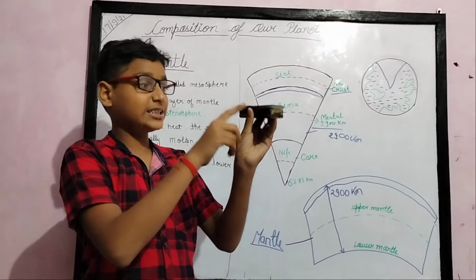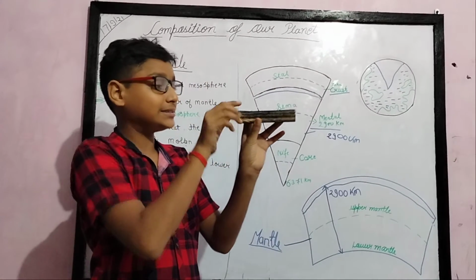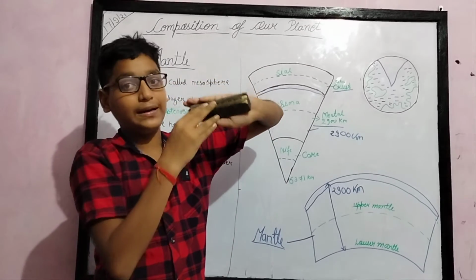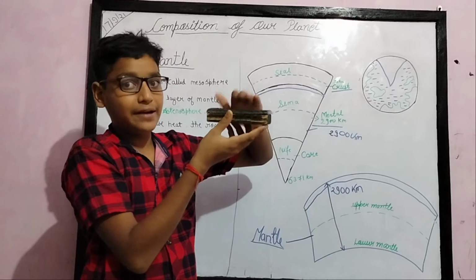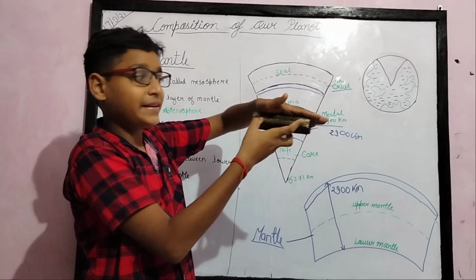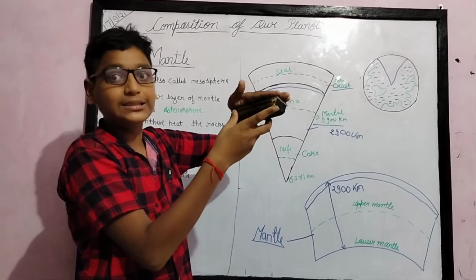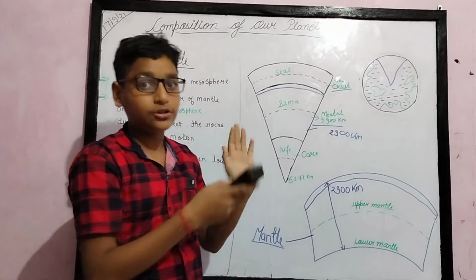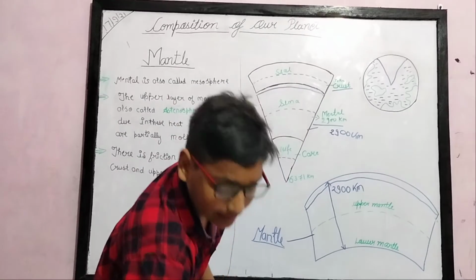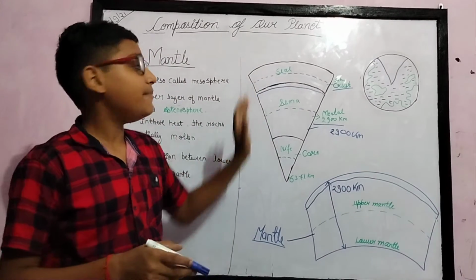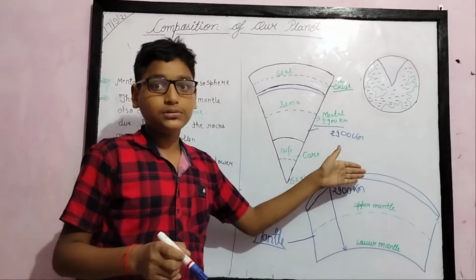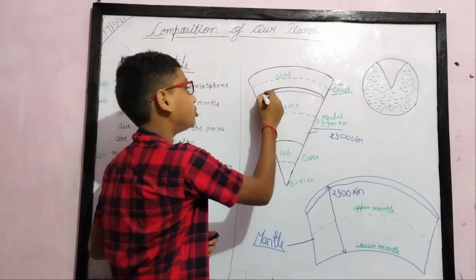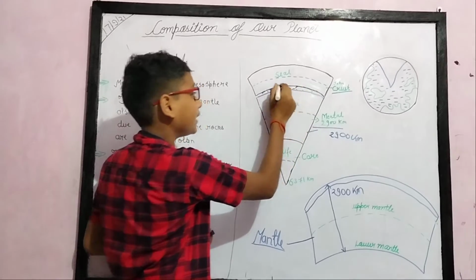Suppose this part is the upper mantle and this is lava, and there is the lower crust. When they meet each other, they start friction. The friction on both sides makes them overheat, so the stones and rocks are reduced into lava, which flows in this place.